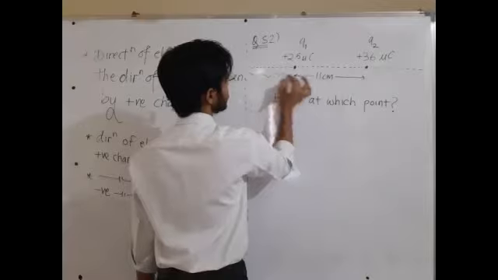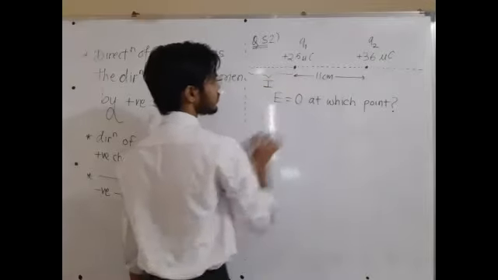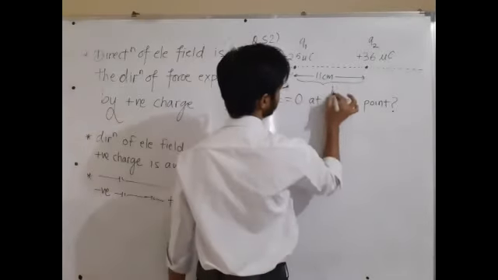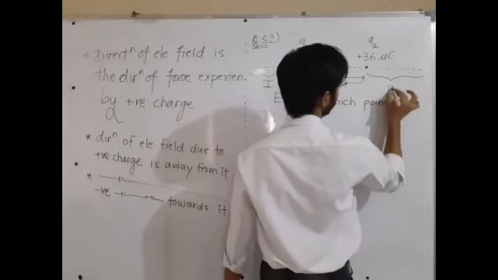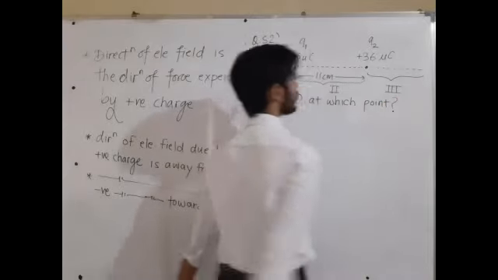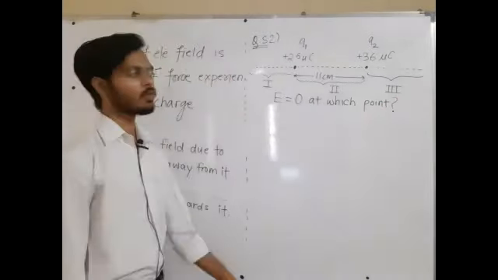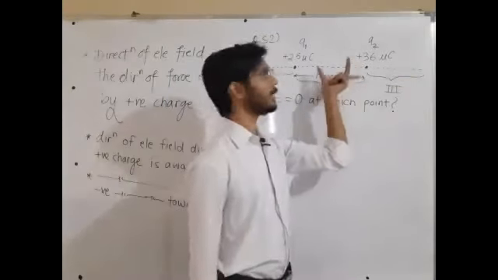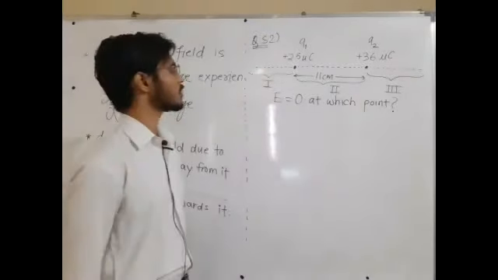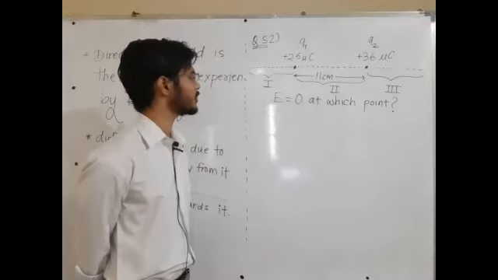Let me call this region number 1, this region number 2, and this region number 3. Initially we have to decide the regions: left side region, right side region, in between region. Three regions are to be formed.